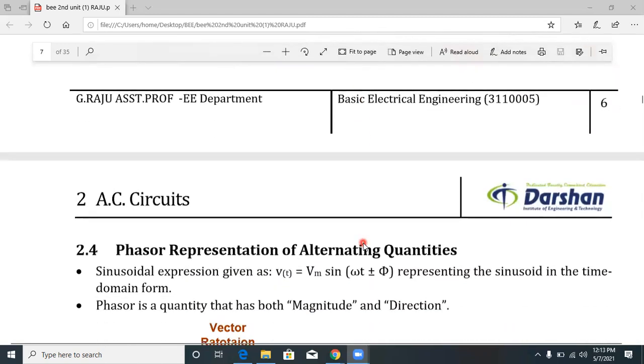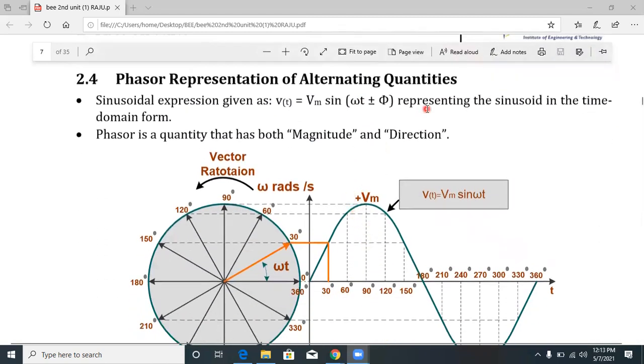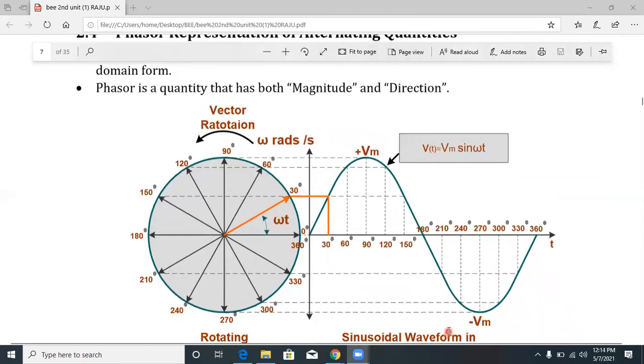Then coming to the phasor representation of alternating quantities, Vm sin omega t. How do we represent this alternating quantity as a phasor? The sinusoidal expression is given by V of t is equal to Vm sin omega t plus or minus phi, where phi is called the angle, representing the sinusoid in the time domain form.